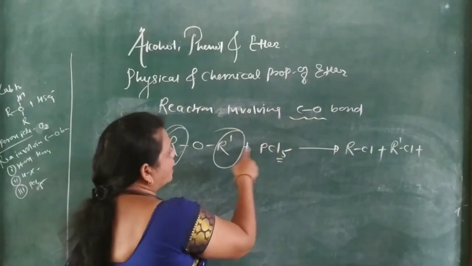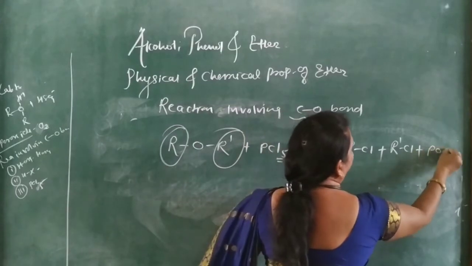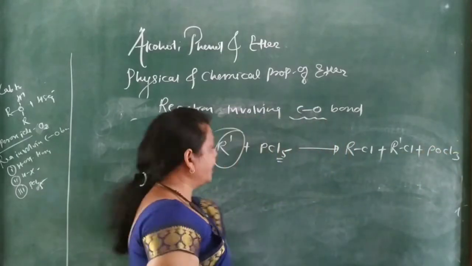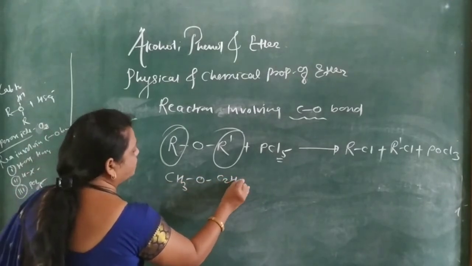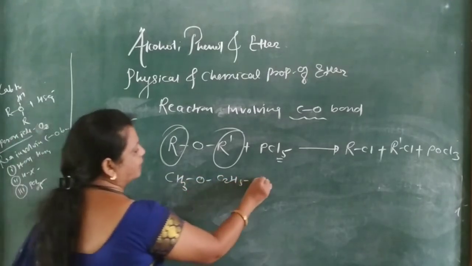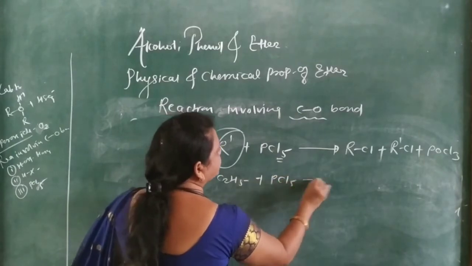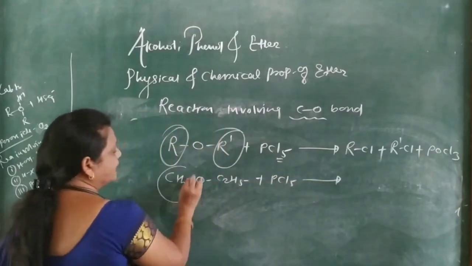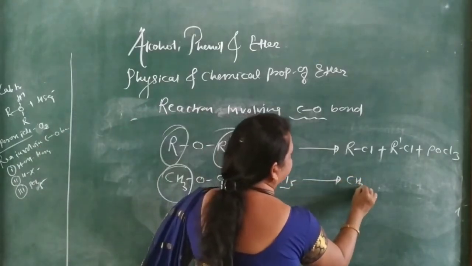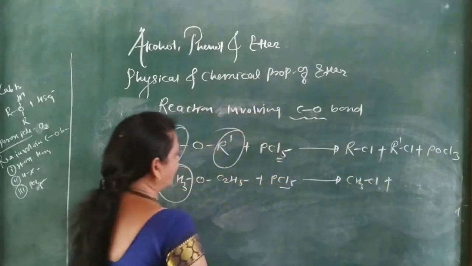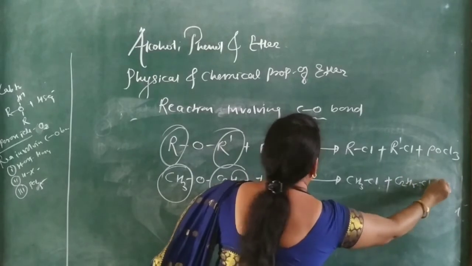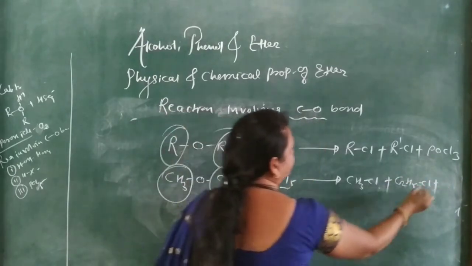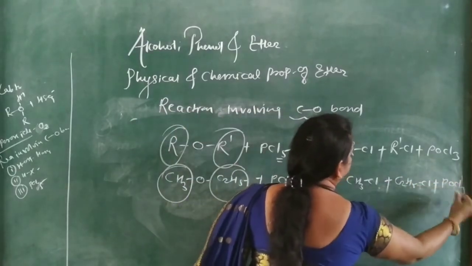Then O combines to form POCl3. For example, CH3OC2H5, ethyl methyl ether, plus phosphorus pentachloride gives CH3Cl, methyl chloride, C2H5Cl, ethyl chloride, plus O combined with the remaining to form POCl3.